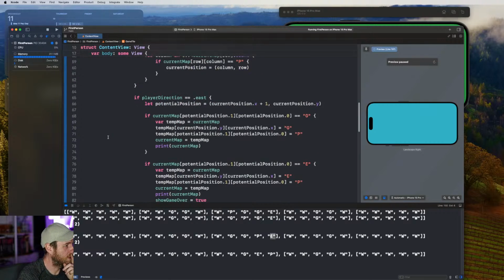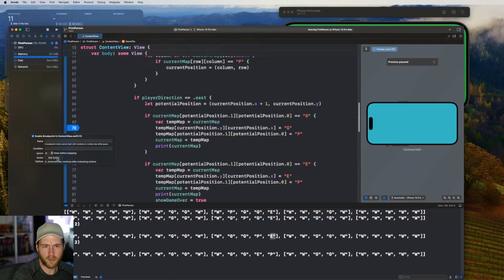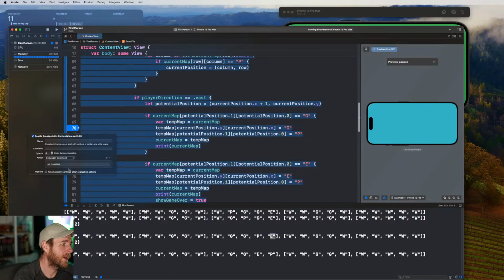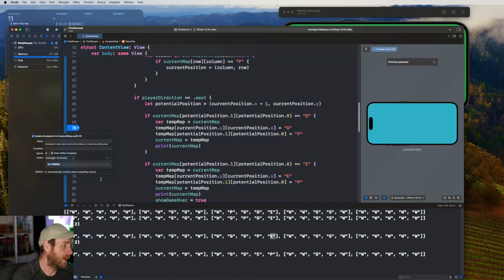But the breakpoints. What I have done in the past is you put a breakpoint, you open one of these, and we're not going to be able to see this too well on stream. I don't think I can make the text larger. You can add an action. So you can say, where are we? We can say temp map, so I can print out the temp map here.